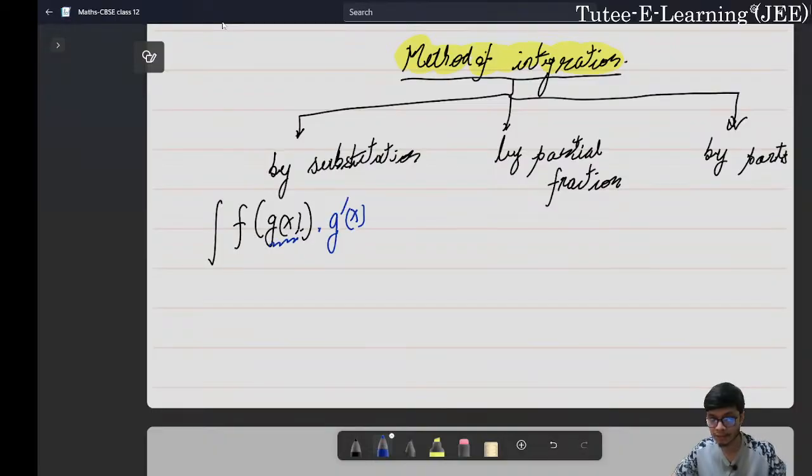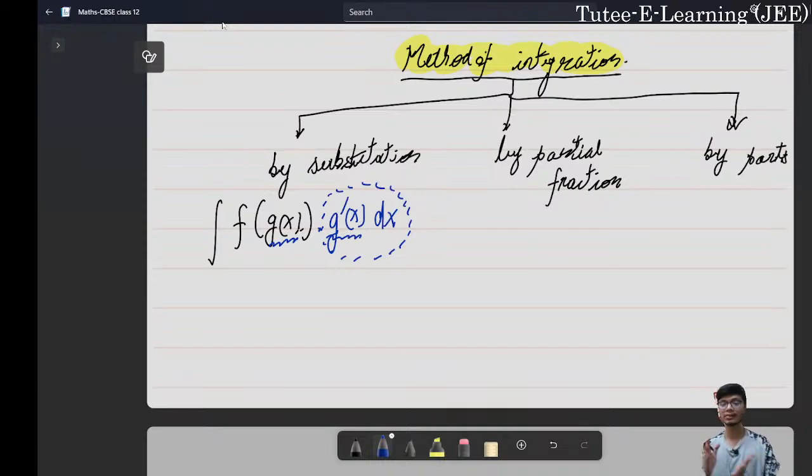I will call this g of x the interior function, because f of x is a function of g of x, and g of x is a function of x. To make our question simple, we'll try to form this particular kind of form.